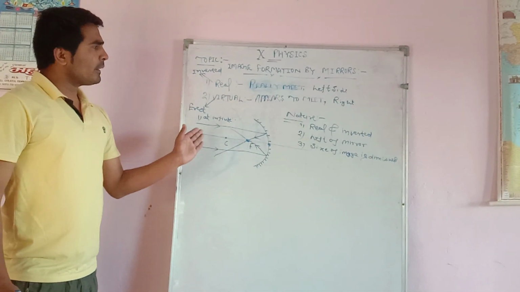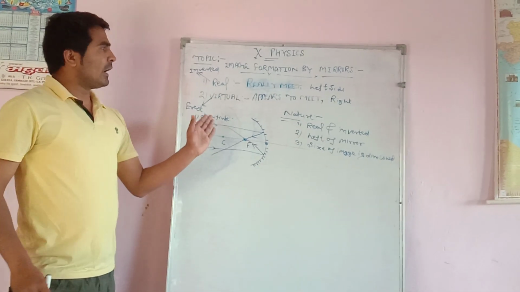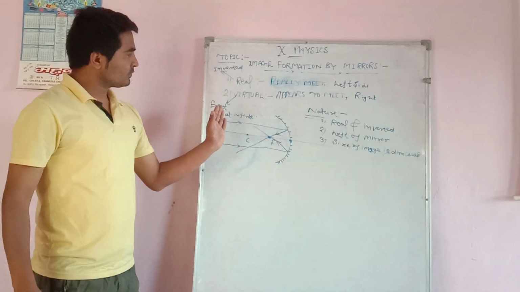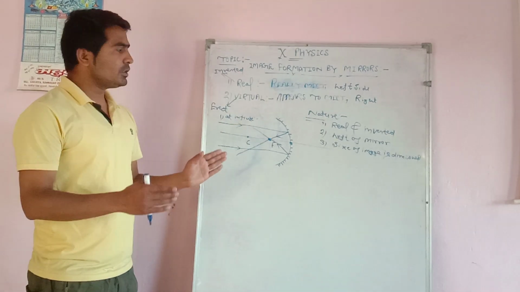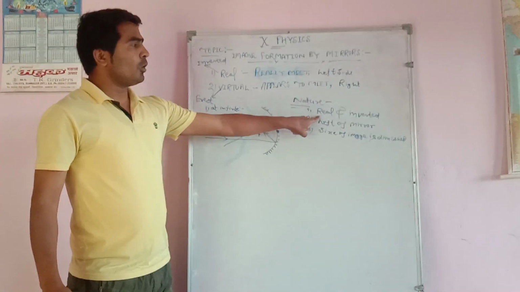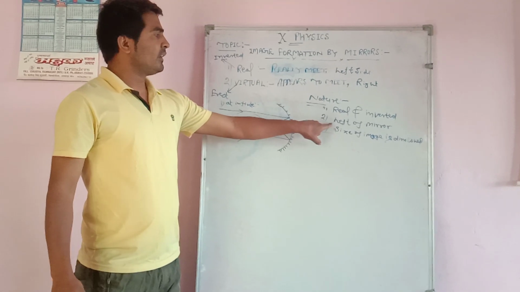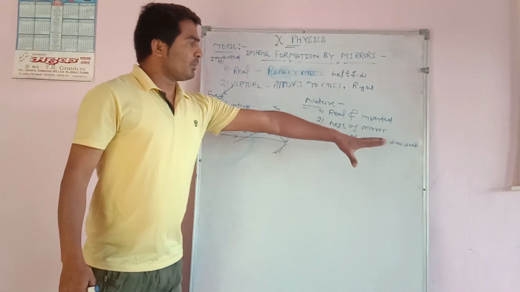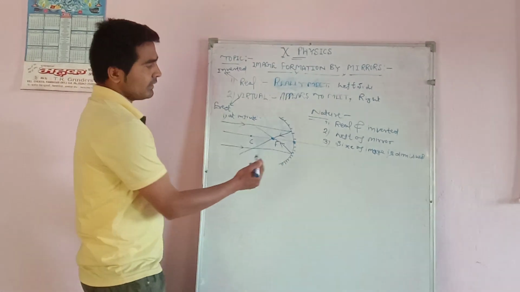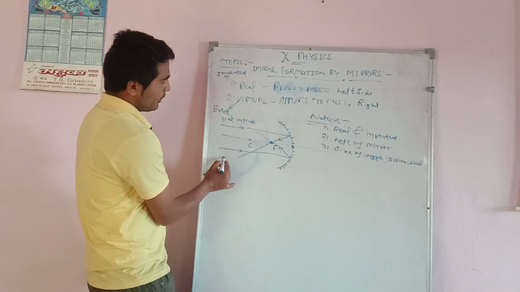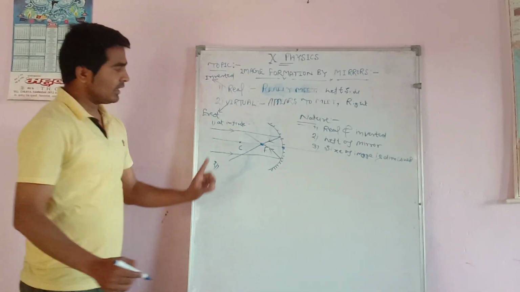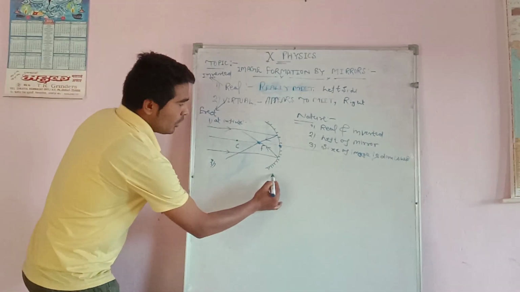So we have to know about image formation. We can say that all the images which form at the left of the mirror will always be real and inverted, and the size of the image we will discuss at the next topic. Now, dear students, in case of a convex mirror,